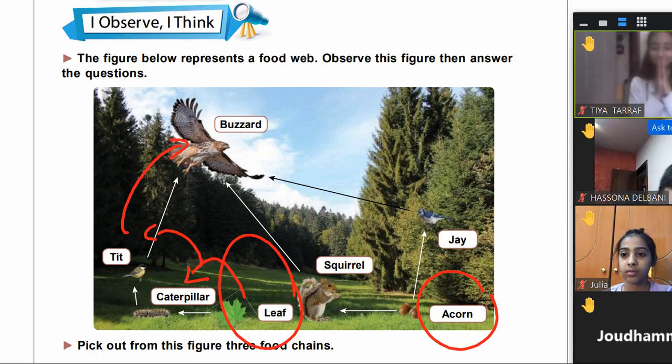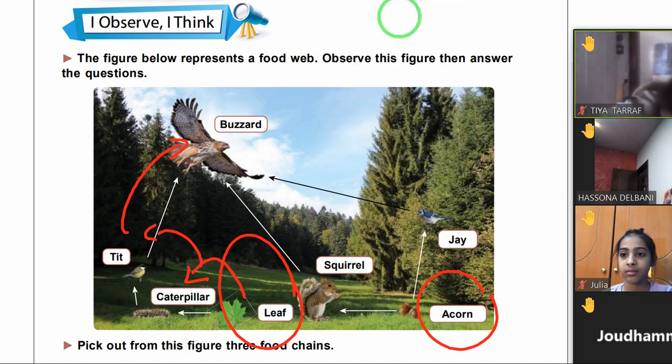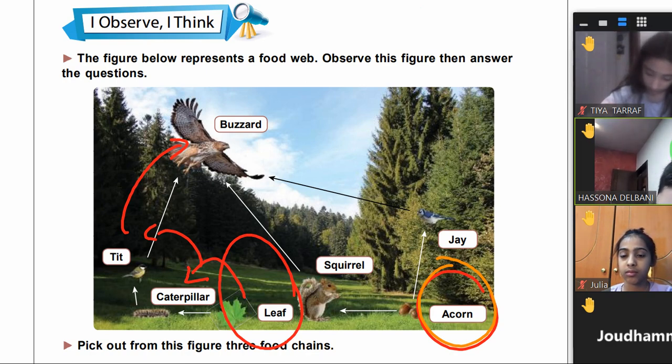Now Hussein. Let's start, Hussein, with the acorn, and follow the arrow to say the food chain. The squirrel and the jay eat the acorn, and the buzzard eats them. Yes, the squirrel and the jay. Excellent, Hussein.